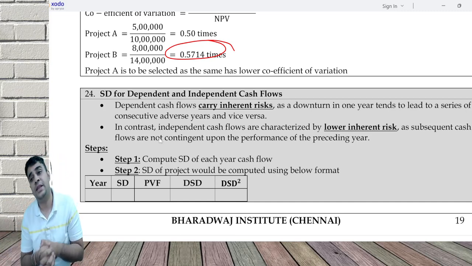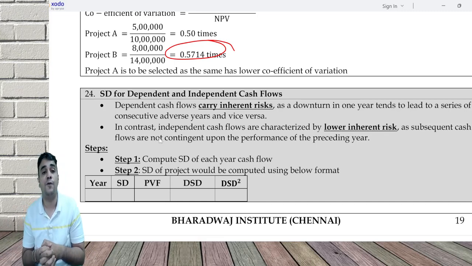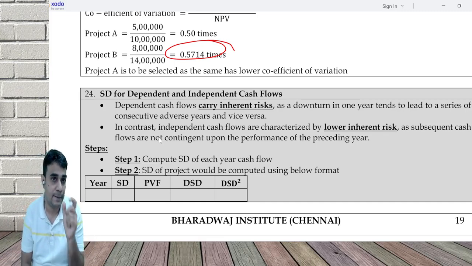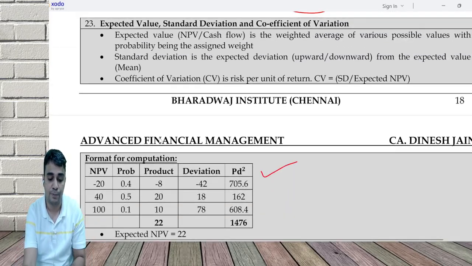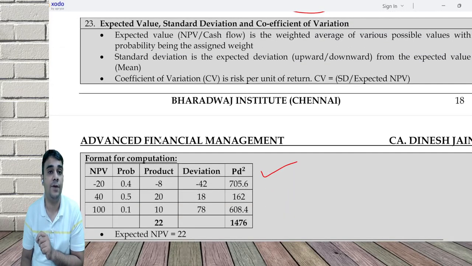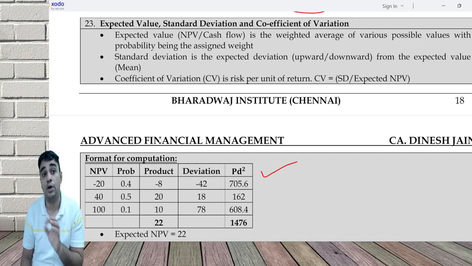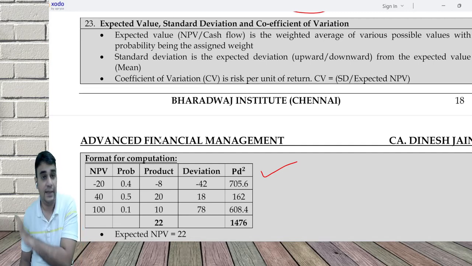Now, what we do in these types of questions is, we cannot follow the earlier approach. The earlier approach is calculating using NPV, probability, product, deviation and PD square. That approach will not work if the question says dependent and independent.